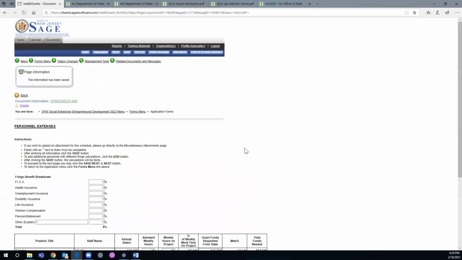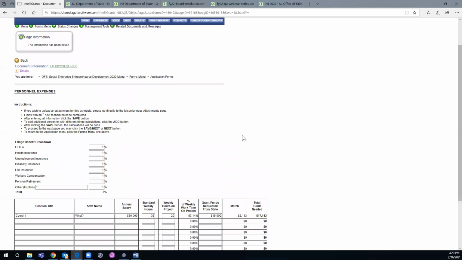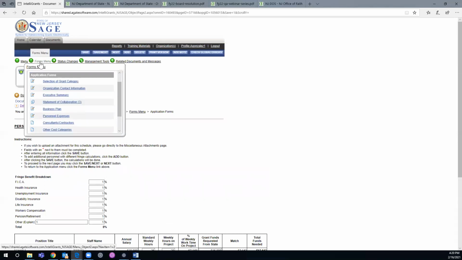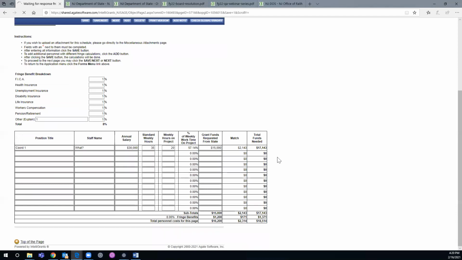If now you want to add people with no fringe, you come up to the top, click add, and repeat again. Then you click save, like I did here, and the green light shows up. You hover over forms and you go to consultants. So what's that? 16,200.